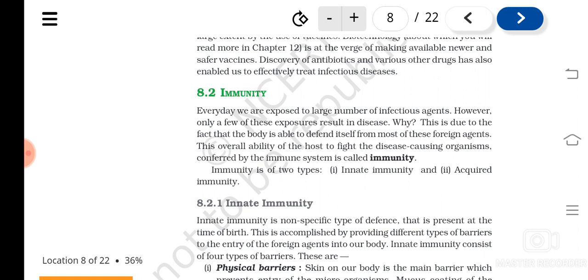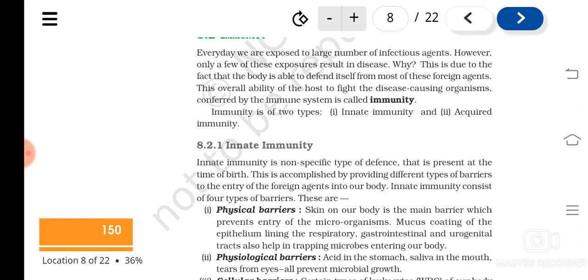So immunity can be broadly divided into two types, that is innate immunity and acquired immunity. What is innate immunity? It's a kind of non-specific defense, meaning not to a particular disease or a particular organism. Generally we have certain defense mechanisms that all together are called innate immunity, which is present from our birth.